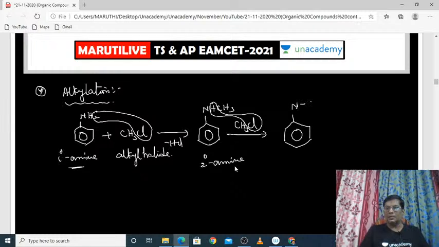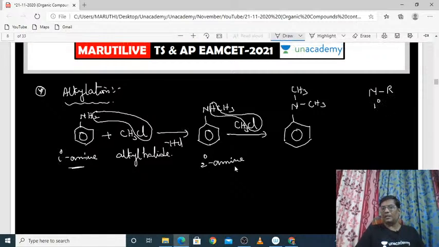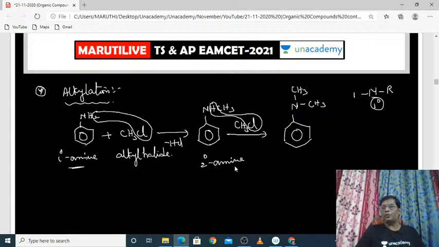Nitrogen bonded to CH3 and this is CH3. See here, this nitrogen is containing three carbons. If the nitrogen is containing only one carbon, we can say that it is a primary amine. If it is having two carbons, we can say that it is a secondary amine. If it is having three carbons, we can say that it is a tertiary amine.